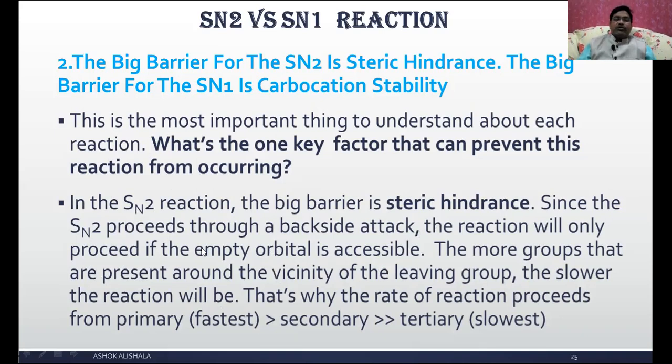Since SN2 proceeds through backside attack, the reaction will only proceed if the empty orbital is accessible. The more groups that are present around the vicinity of the leaving group, the slower the reaction will be. That's why the rate of reaction proceeds from primary, which is the fastest, to secondary, and more and more to tertiary, which is very, very slow.